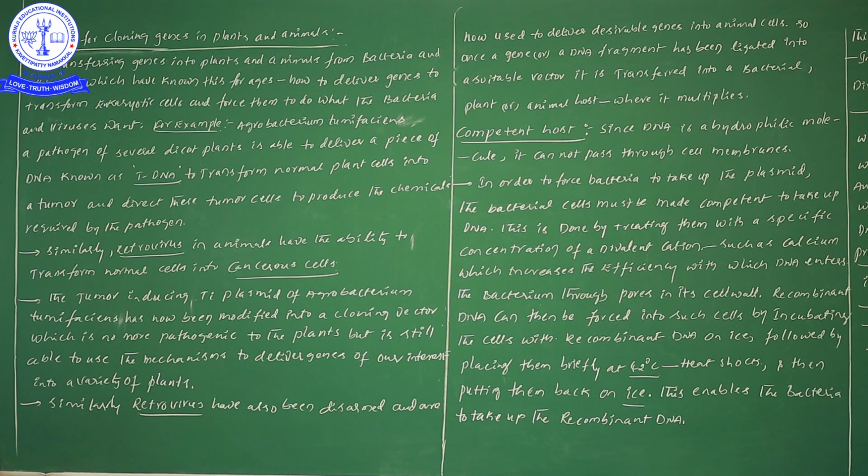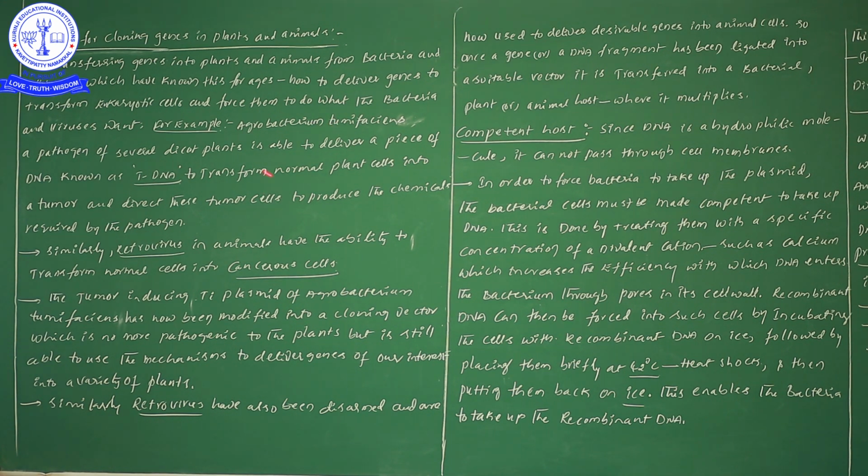So by using these tumor cells, we can produce chemicals which are required by the pathogens.